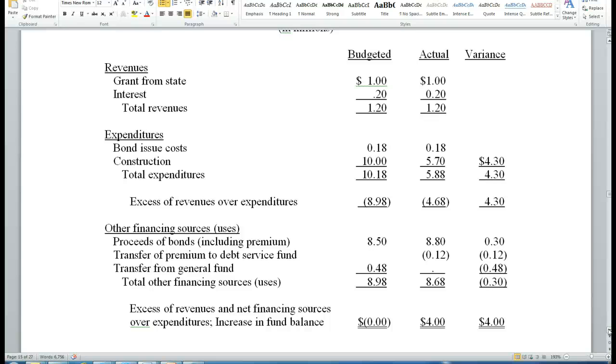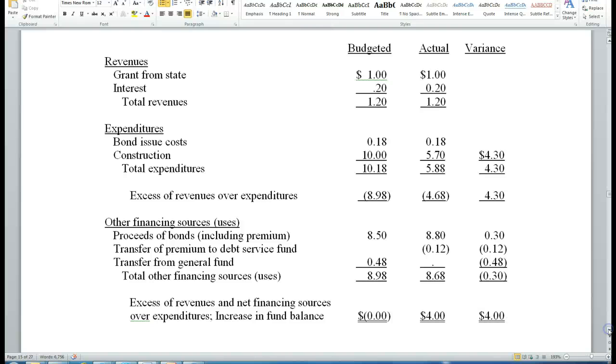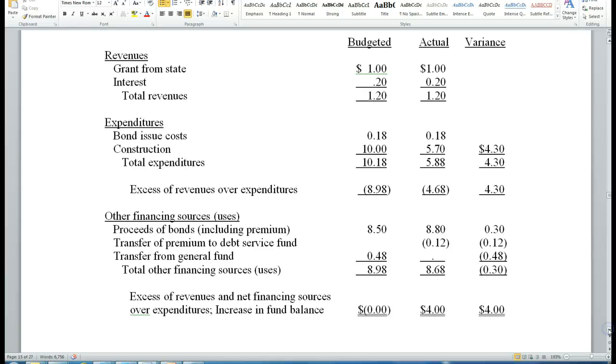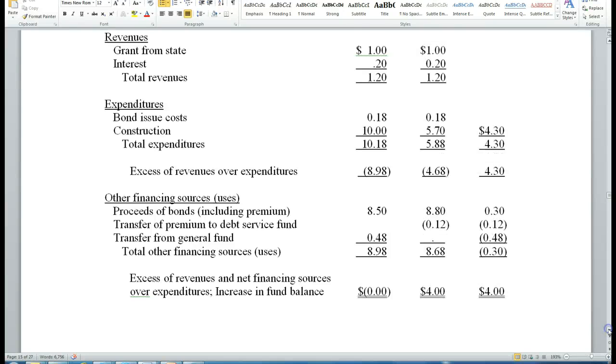The construction costs were budgeted at $10 million, but as of date, our expenditures have been $5.7 million. So as you see here, the difference between the revenues and the expenditures is a minus $8.98 million budgeted and a minus $4.68 million actual.